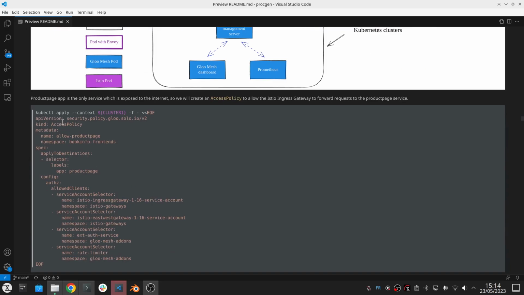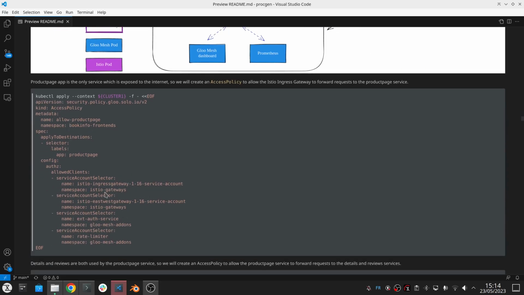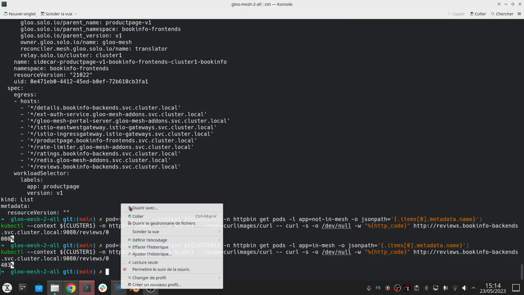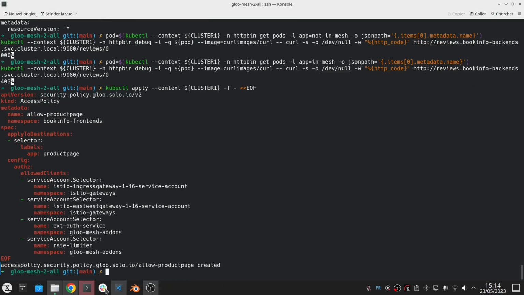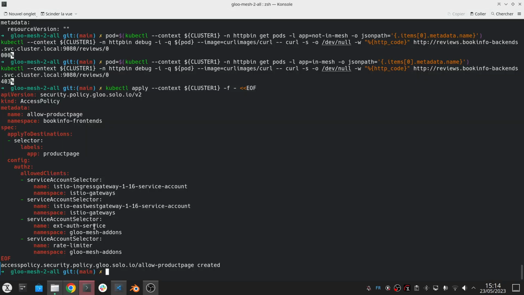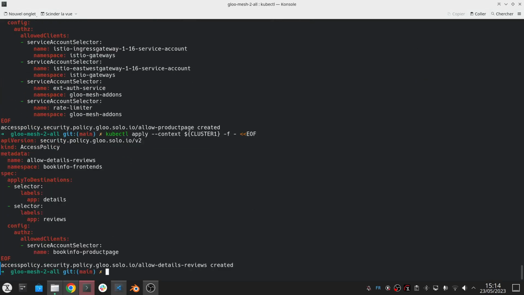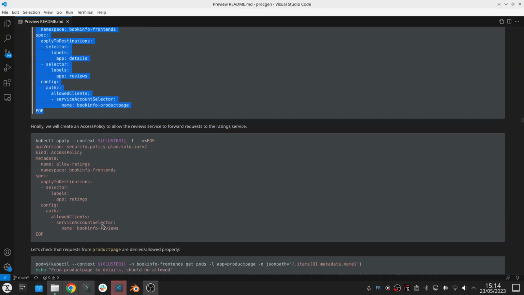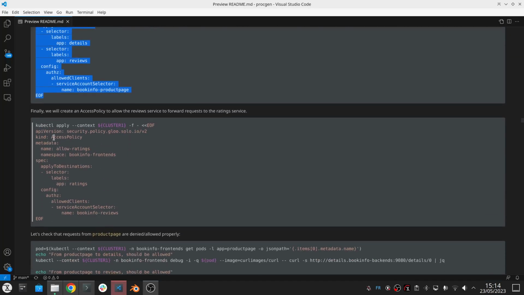So in that case, you can create these access policies, and here I say I want only the gateways to be able to access the product page service, and I can create another access policy where I say I want only the product page to be able to access details and reviews, and finally you can create another one where you say I want only reviews to be able to access ratings, right?